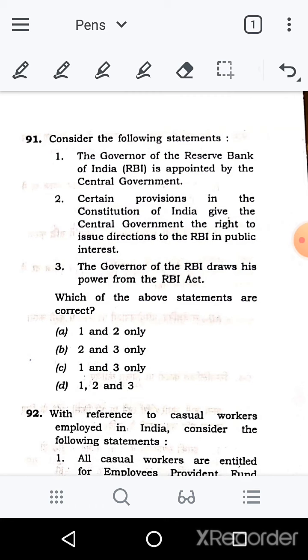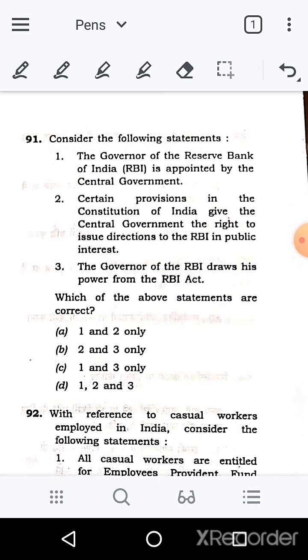The Reserve Bank of India is appointed by, consider the following statements. The governor of the Reserve Bank of India is appointed by the central government, and this statement seems correct. The second statement is that certain provisions in the Constitution of India give the central government the right to issue directions to the RBI in public interest.